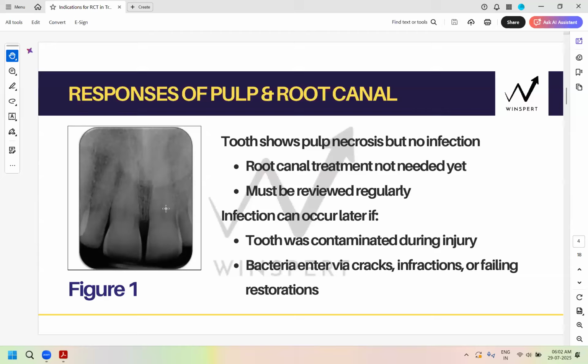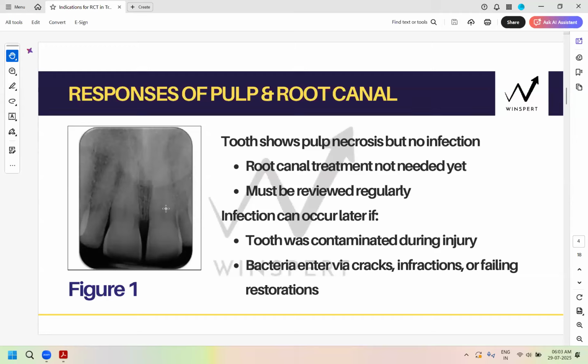There are no other signs and symptoms which are suggesting that it's infected. Right? So how could it have happened? Maybe the pulp's blood supply initially recovered and the nerve supply did not recover. So that's why it's not giving any sign on the pulp test, because actually the pulp sensibility tests are not true vitality tests. They're basically the neurological tests, right? Whether the pulp's neural supply is intact or not.